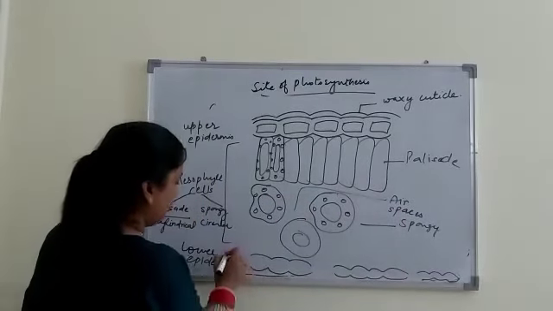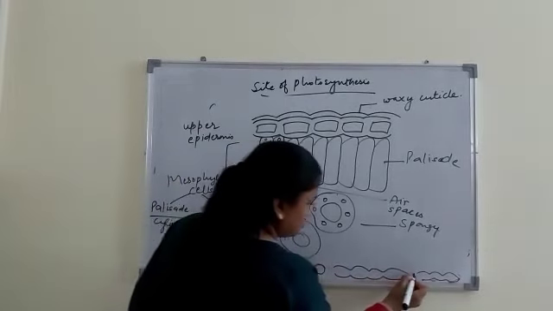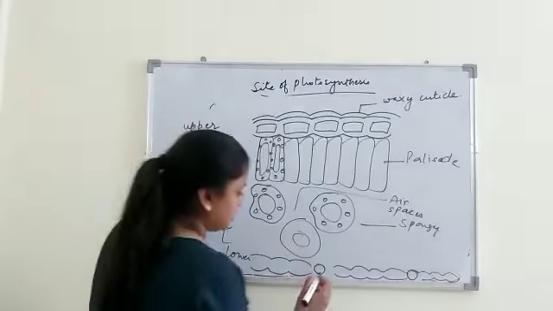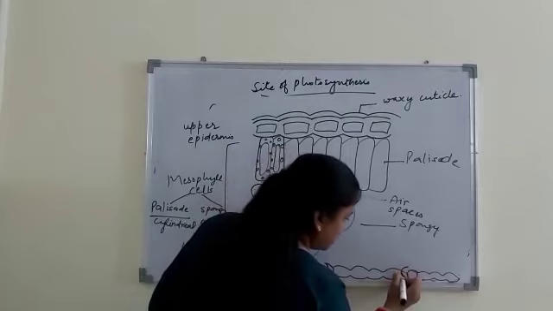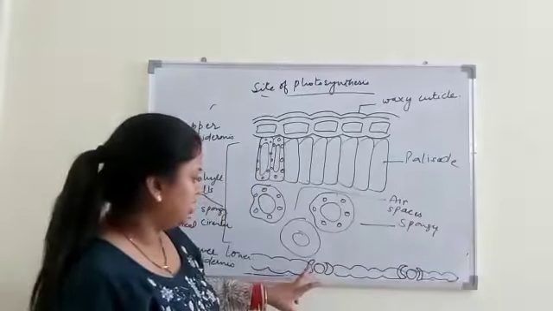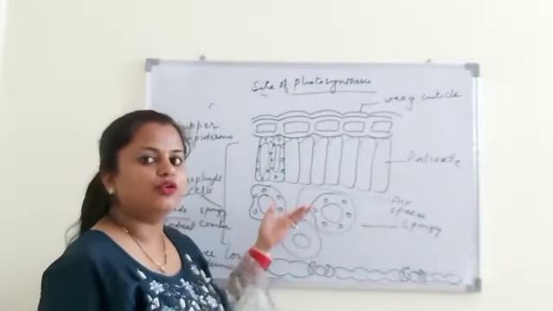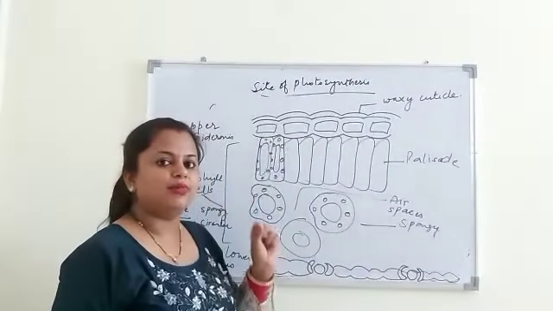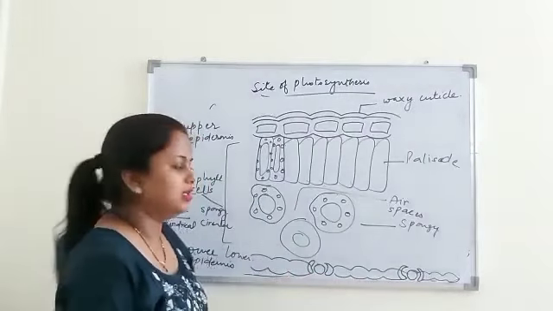Then next is lower epidermis, which contains stomatal openings. So it contains stomata, and these stomata are the site for gaseous exchange, and these are guarded by guard cells. So guard cells frame the stomata, and these guard cells are of different shape in dicots and monocots. In dicots, these are kidney bean shaped, like rajma, and in monocots, these are dumbbell shaped.